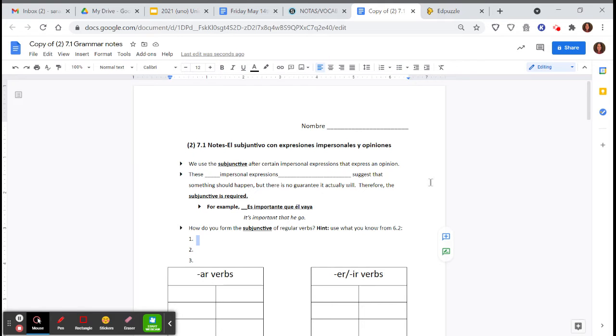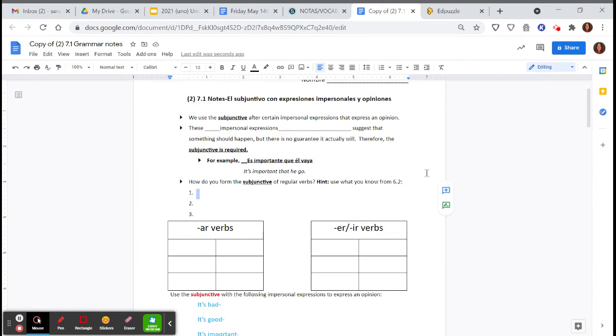So how do we form the subjunctive of regular verbs? This is what we just talked about, all from 6.2. So this is all a review. Remember, we go to the yo form, drop the O, add the opposite ending. With our AR verbs, we have e, es, e, emos, éis, and en.